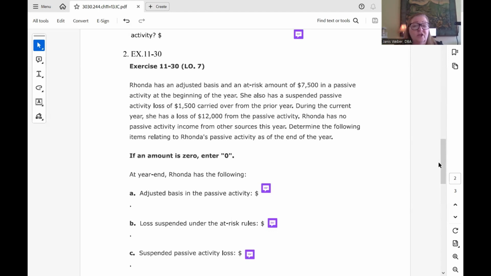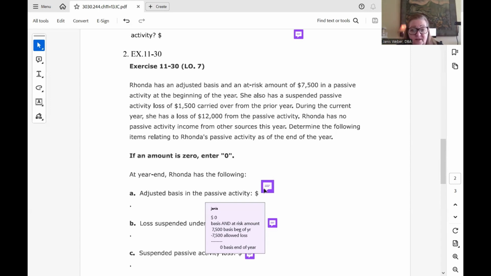During the current year, she had a loss of $12,000 from the passive activity. Rhonda has no passive activity income from other sources this year. So again, we're not going to get a passive loss if we don't have any passive income. Determine the following items relating to her passive activity at the end of the year. What is her adjusted basis in the activity?